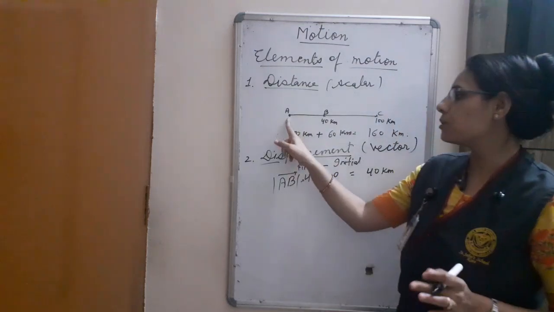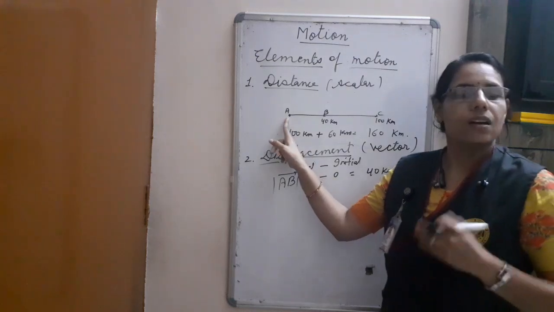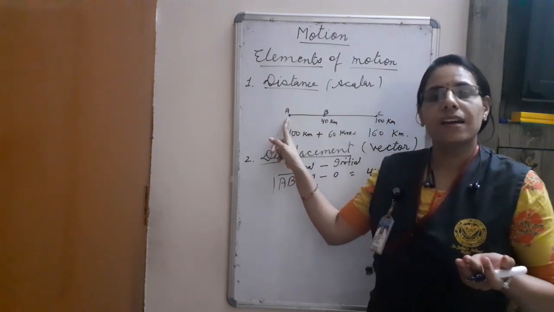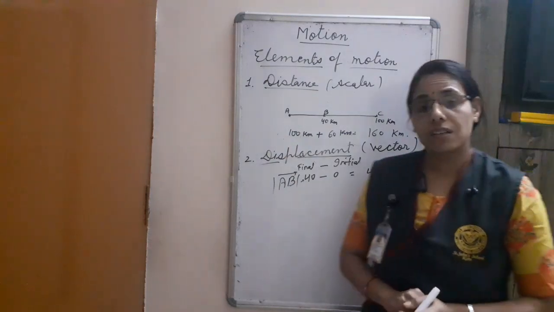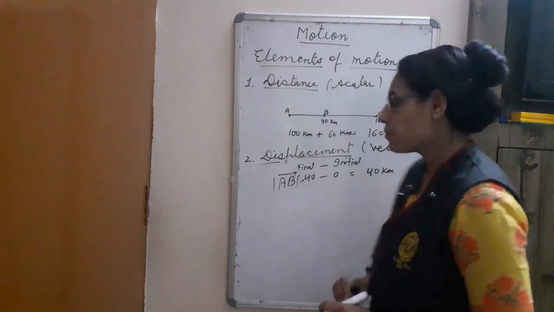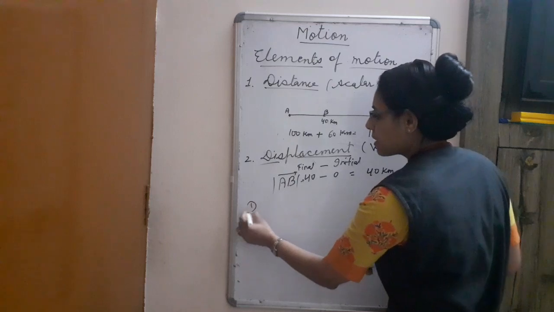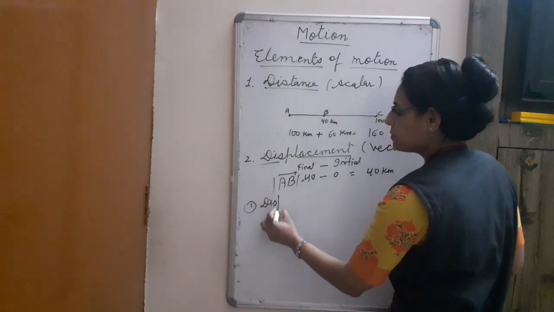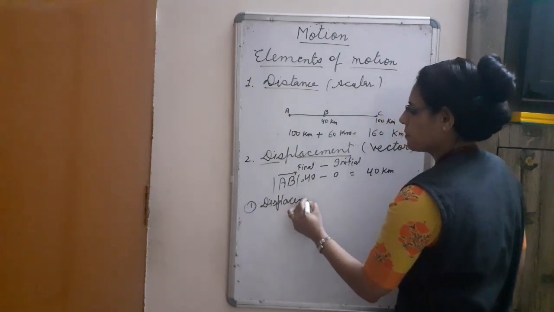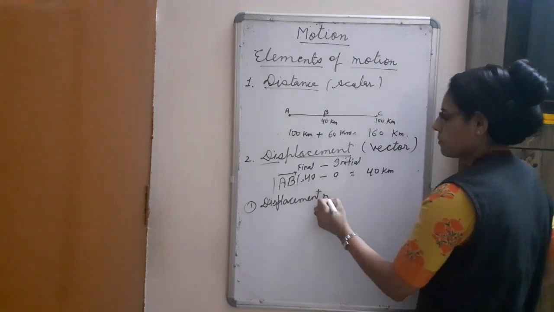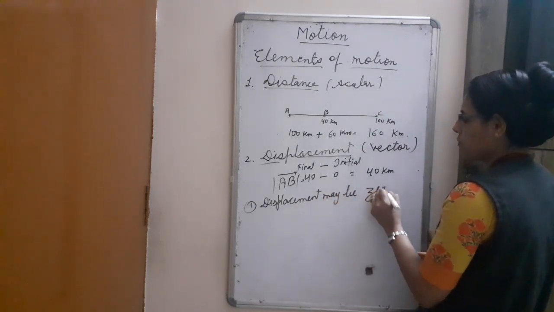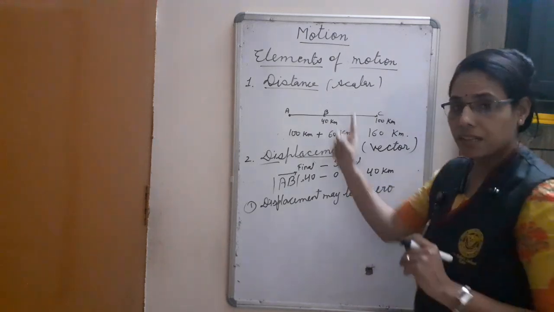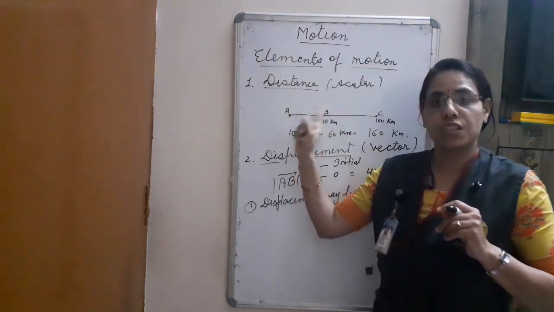Final position A, initial position A, so 0 minus 0, 0. So in this condition, displacement may be 0, but distance never be 0.